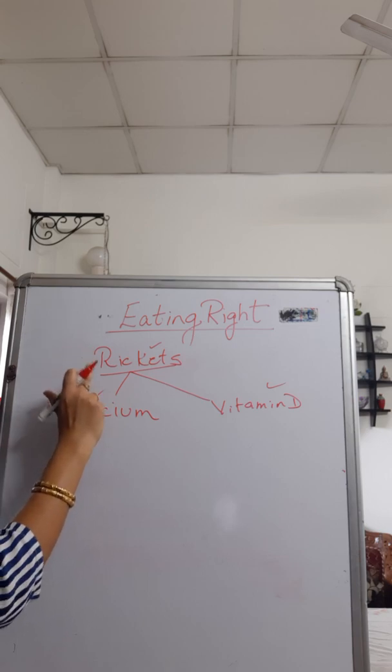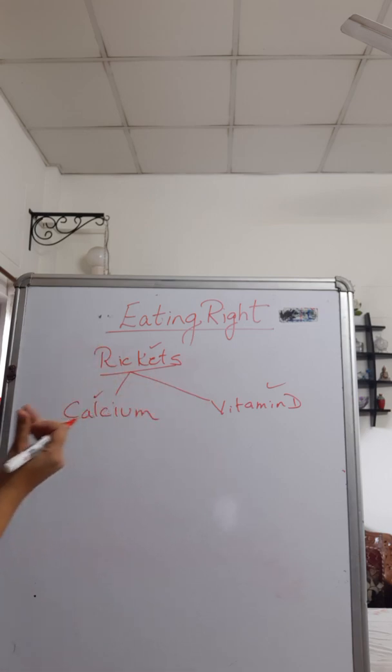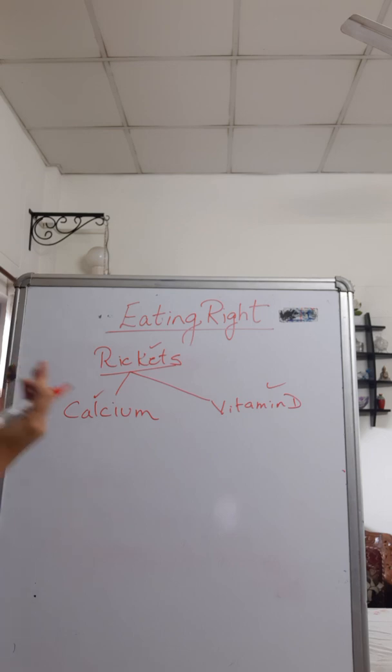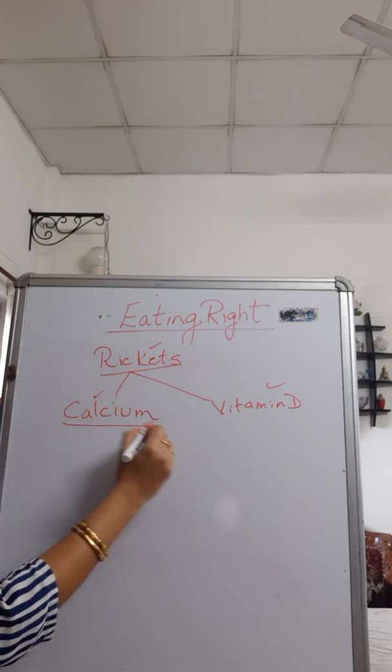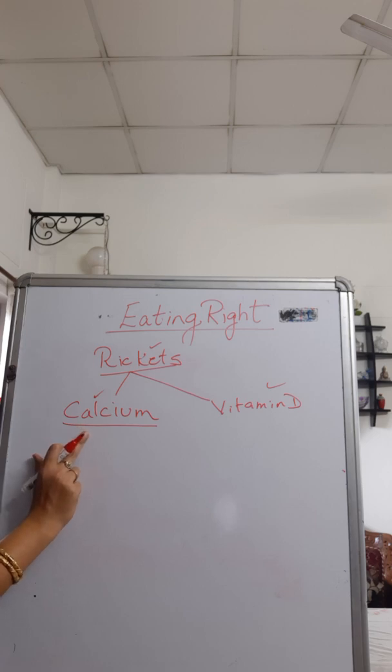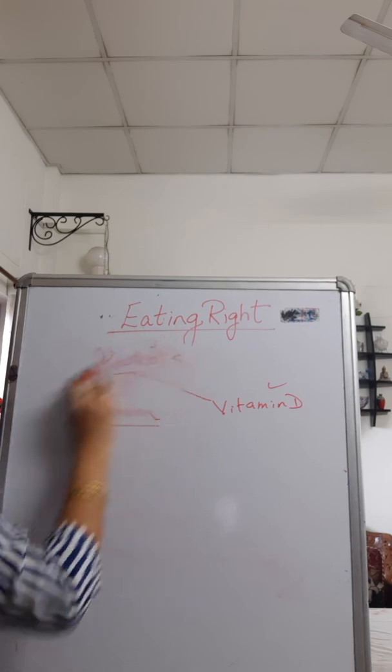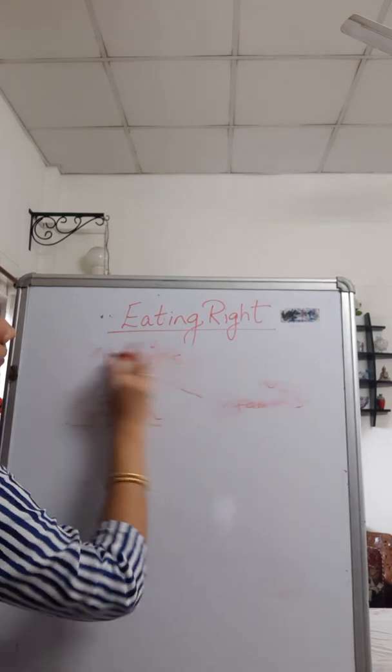And what were the symptoms? Symptoms means lakshan. How is it characterized? The symptoms were that the bones become weak, they become bow shaped, and there is not proper growth of teeth. So calcium rich foods, I had already explained, you get it from milk. So today we will be studying some more deficiency diseases.